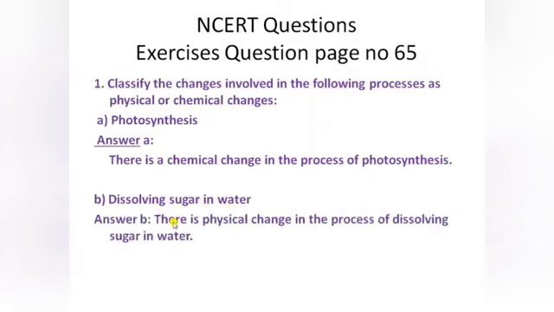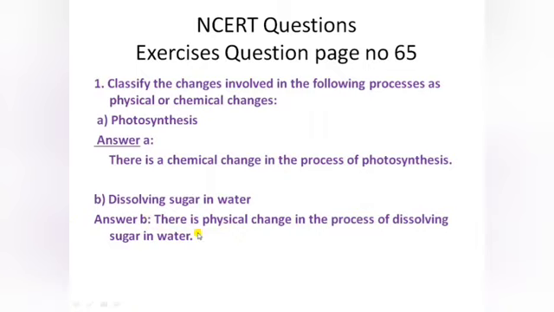The answer is, there is a physical change in this process, because when the sugar dissolves in water, there is a change, but no new substance, elements or compounds are formed. This shows that there is a physical change in dissolving sugar in water.